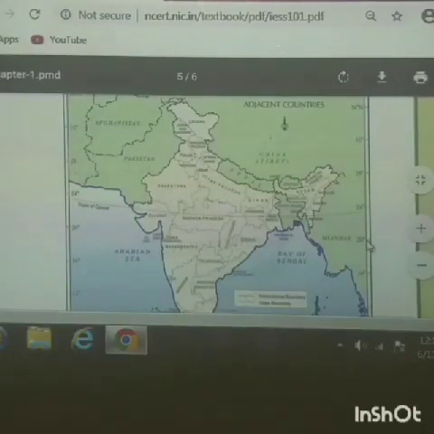You can see in the image two types of neighbors: to the north with land connections and to the south with water connections. To the north, we can see Pakistan, Afghanistan, China along with Tibet, and Nepal, Bhutan, Myanmar, Bangladesh towards the east.